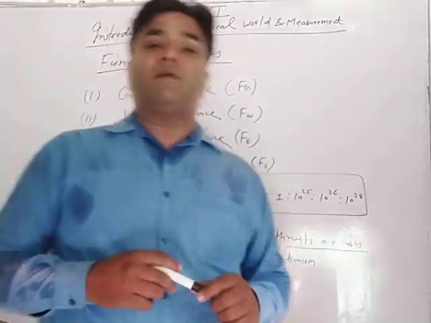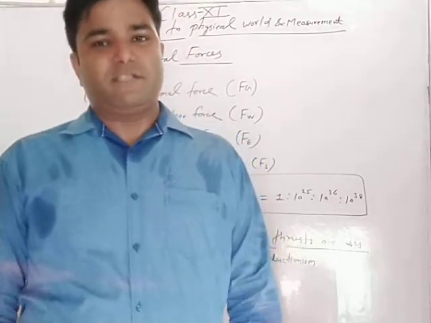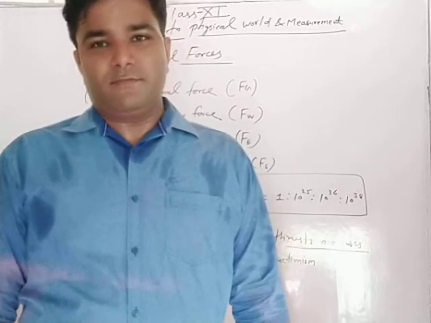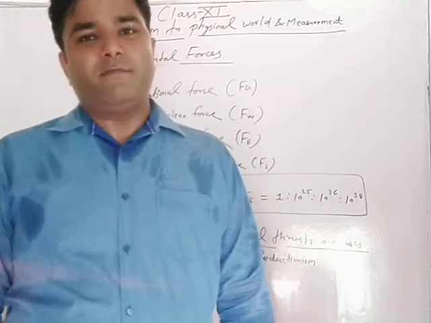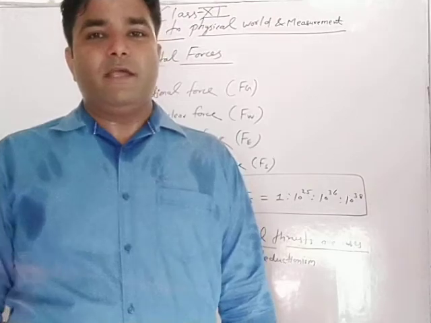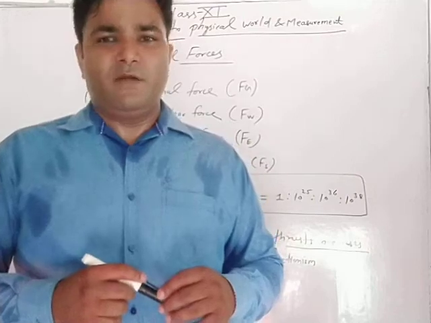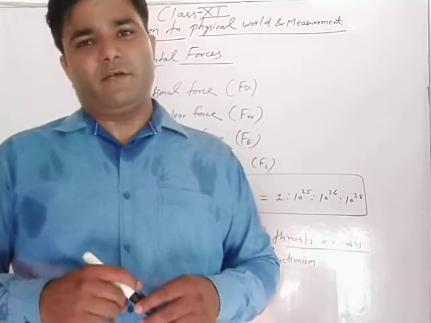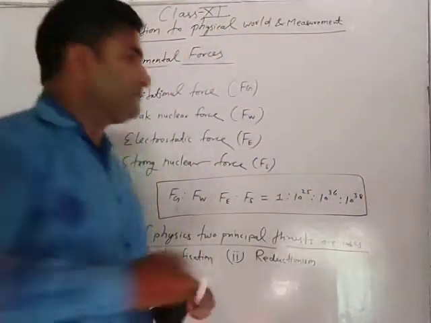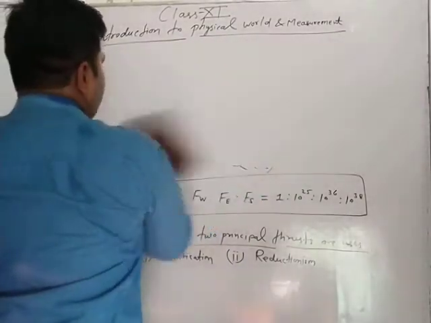Listen again: all those quantities which are used in the explanation of the laws of physics are defined as physical quantities. Physical quantities are mainly divided into two categories: fundamental and derived physical quantities. We will study physical quantity step by step. Let's see the concept of fundamental and derived physical quantity.